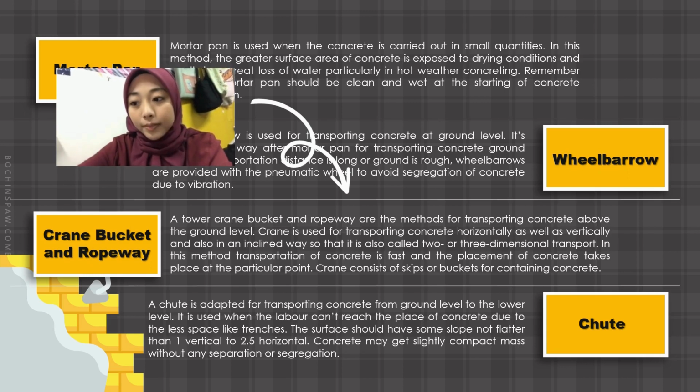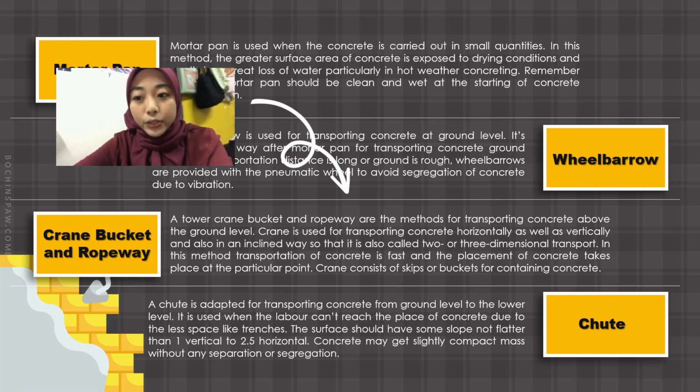The last one is chute. A chute is the adapter for transporting concrete from ground level to a lower level. It is used when the labor cannot reach the place of concrete due to less space, like trenches. The surface should have some slope not flatter than 1 vertical to 2.5 horizontal. Concrete may then slide as a complete mass without any spreading or segregation.